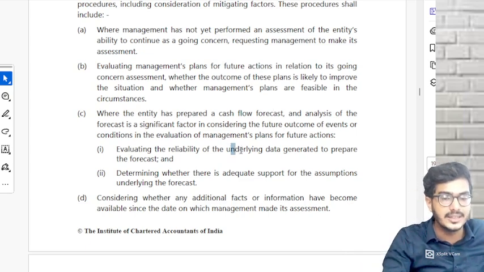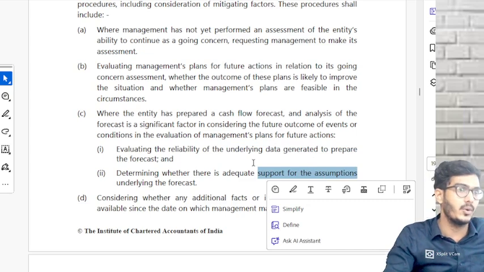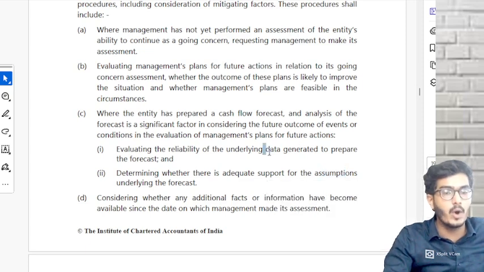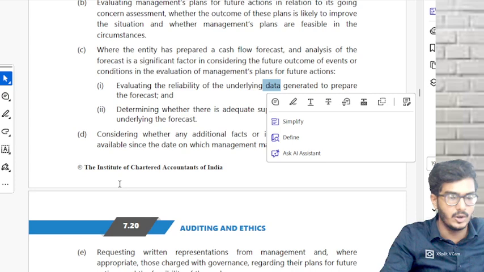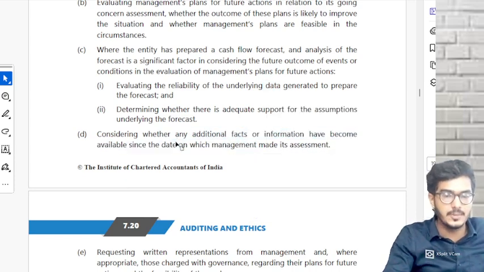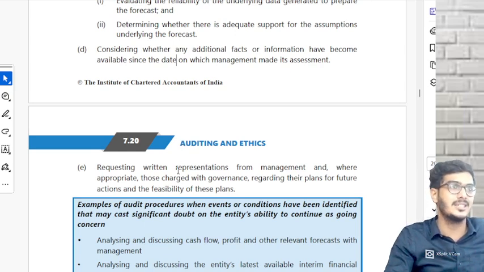Based on that, we are going to check the data of that cash flow and also the assumptions of that cash flow. How did they make that cash flow? What assumptions they have used? Those assumptions we are going to check. And on what data did you make this cash flow? Previous year's data plus or minus inflation rates and all. And last one, if there are any additional facts which management has taken in their assessment, you consider those facts also.